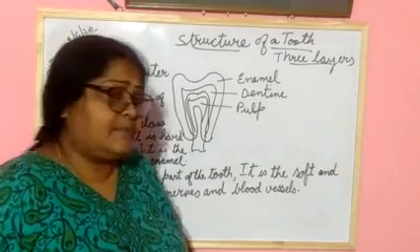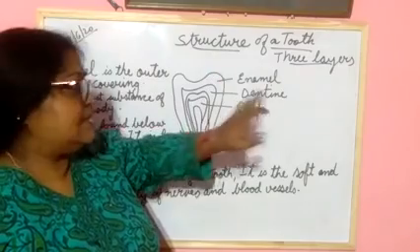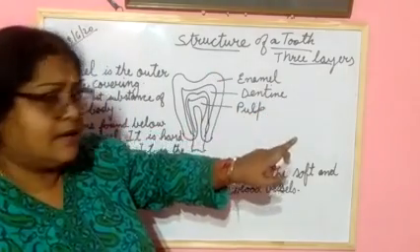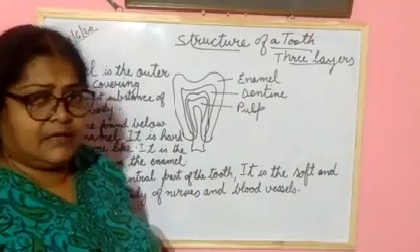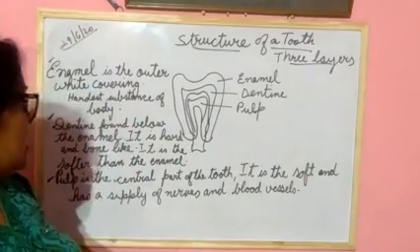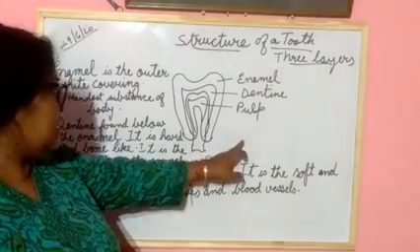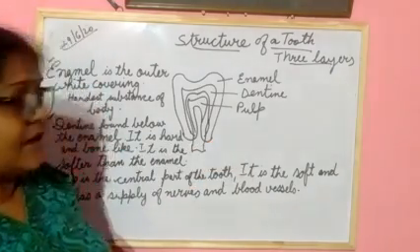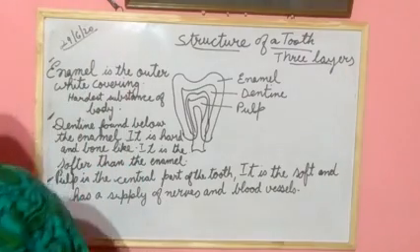Enamel is white in color and the hardest. Dentine is also white and bone-like, but less hard than enamel, softer than enamel. And pulp is the central part of the tooth, soft, and has a supply of nerve and blood vessels. Okay students, now you draw it.